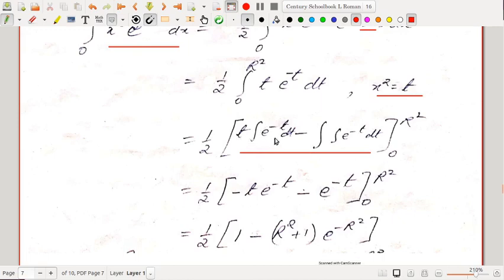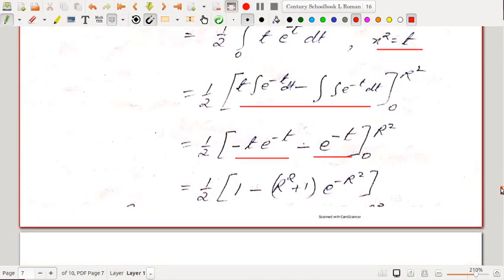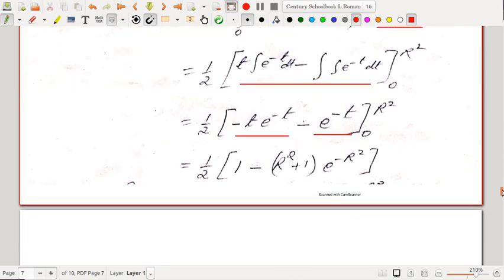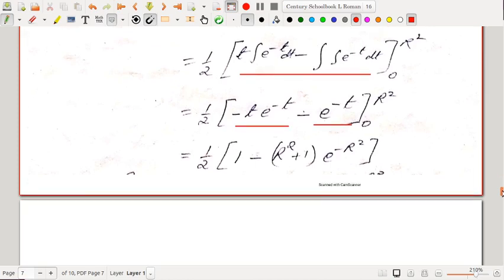So it's t into the integral of e to the power minus t, minus the integral of the derivative of t, which is 1, into the integral of e to the power minus t dt. Ultimately it's minus t e to the power minus t minus e to the power minus t, from 0 to r square. The limit has changed, because when you put x equal to r, t is x square, so t is r square. So it's half into r square plus 1 into e to the power minus r square.